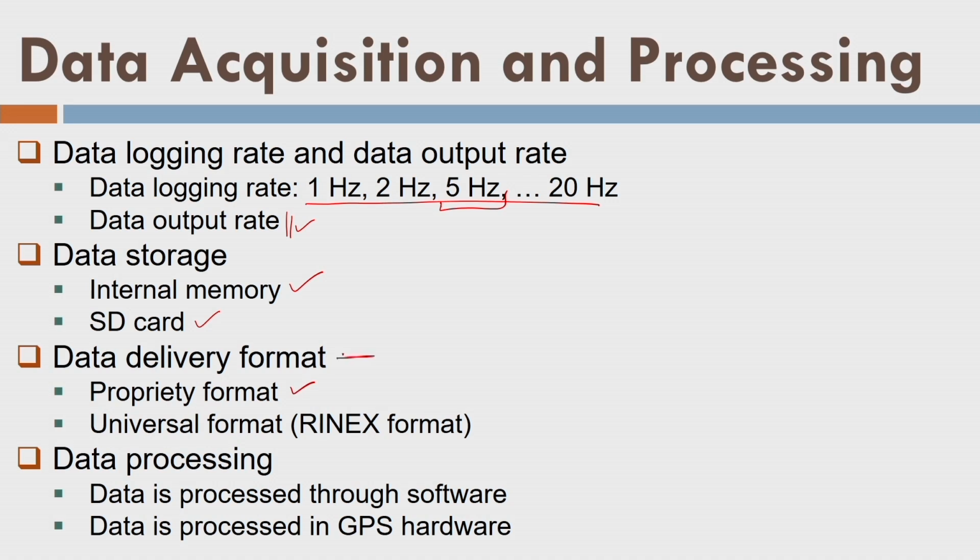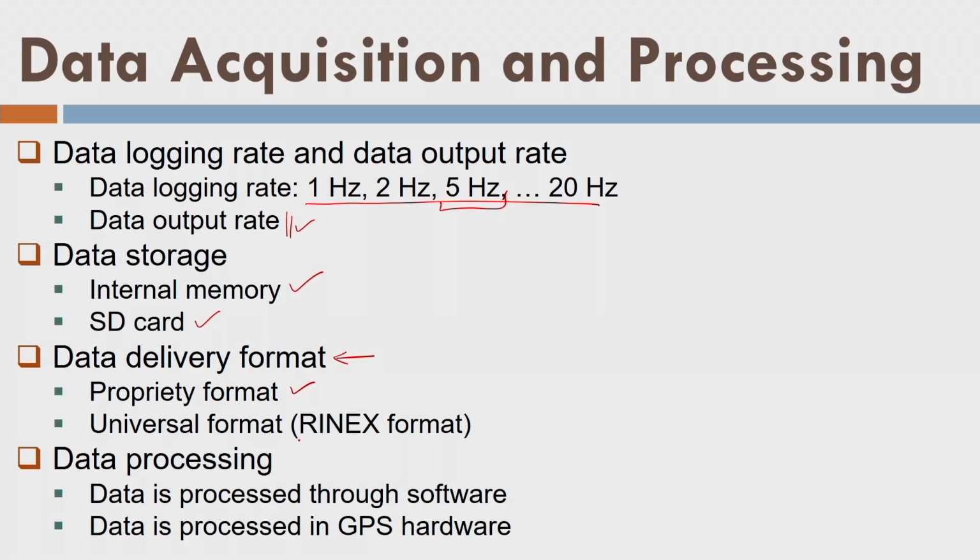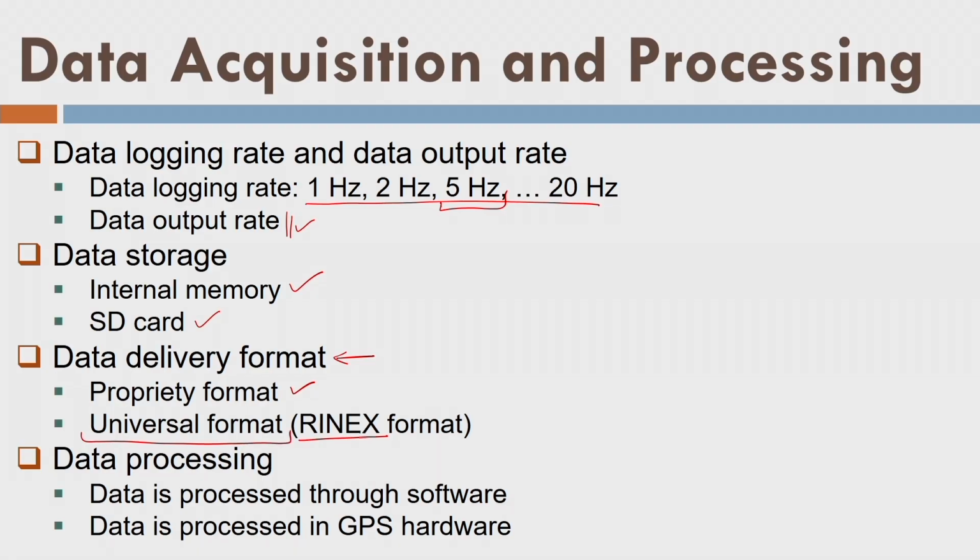Next, data delivery format. Once the data is recorded, most of the manufacturers prefer to record in a proprietary format. Why? Because then they will use their software to transfer the data into the universal format called RINEX. So it's a kind of developing proprietariness on their data. But some of the manufacturers are now providing data in RINEX format. That means you are free to use any free software for data processing.